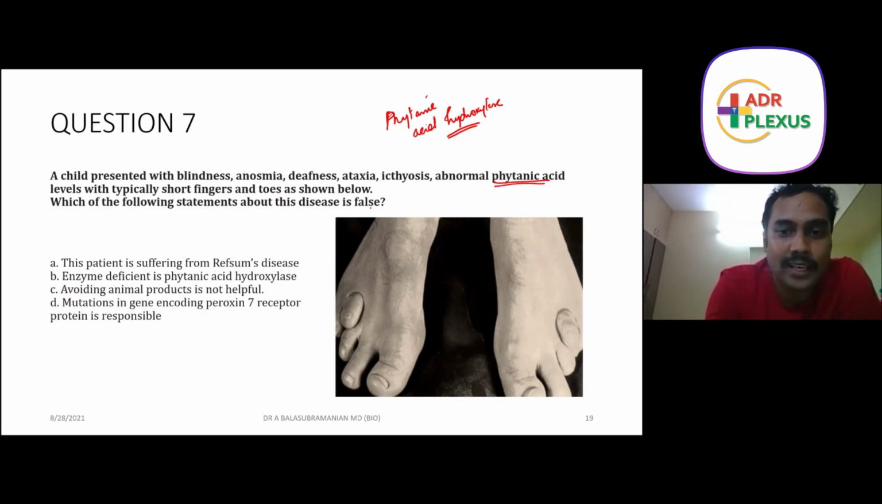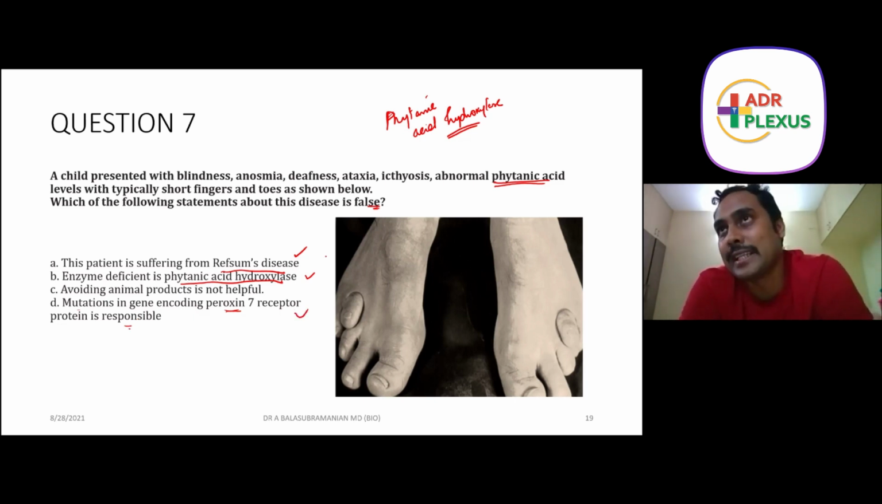So they are asking which option is false. This patient is suffering from Refsum's disease. Yes. Enzyme deficient is phytanic acid hydroxylase. Yes. And the last option, mutations in the gene encoding peroxin 7 receptor are responsible. Yes, peroxin 7 receptor is responsible for causing deficient phytanic acid hydroxylase enzyme activity. This is a point to be remembered, peroxin 7.